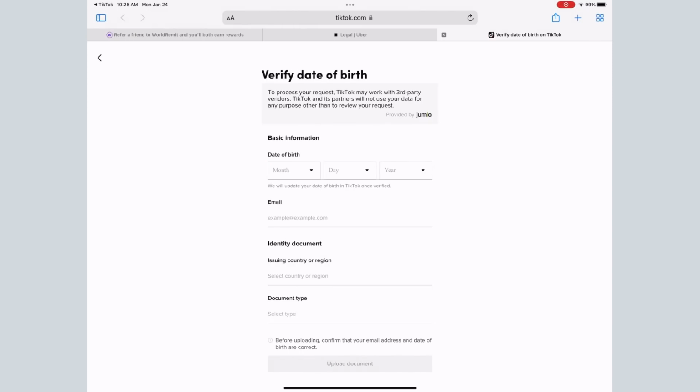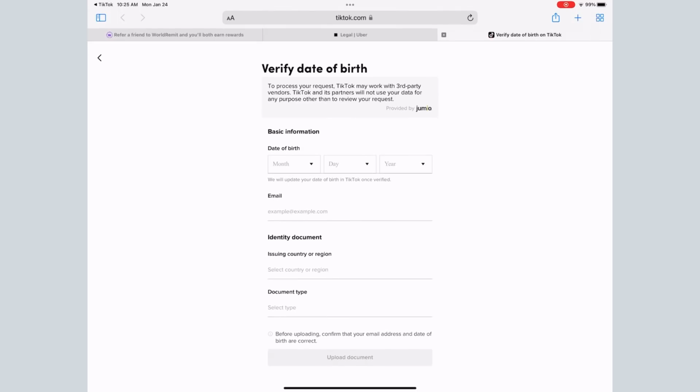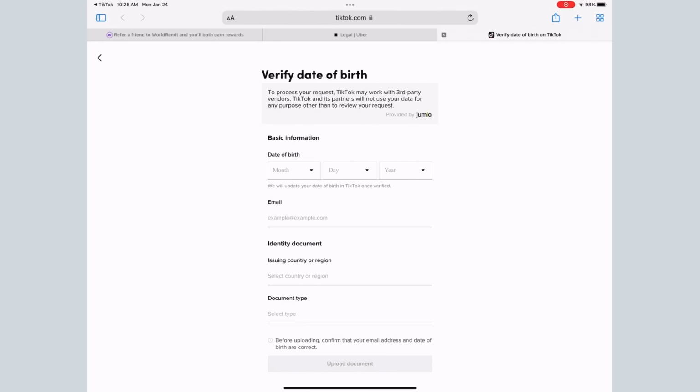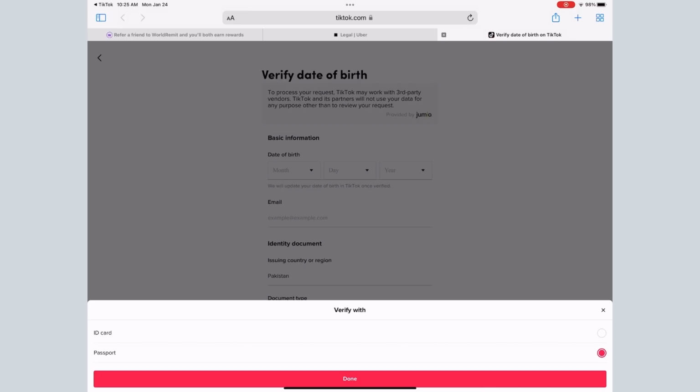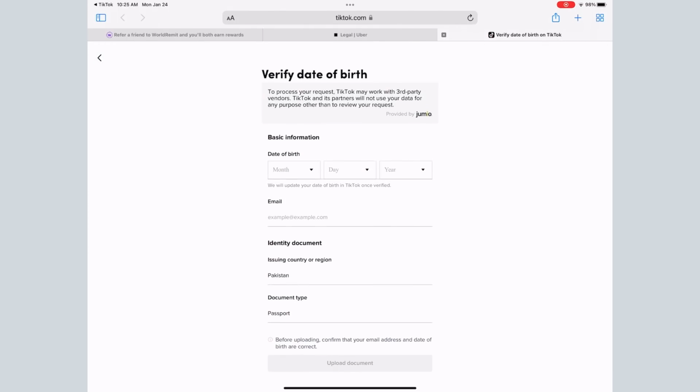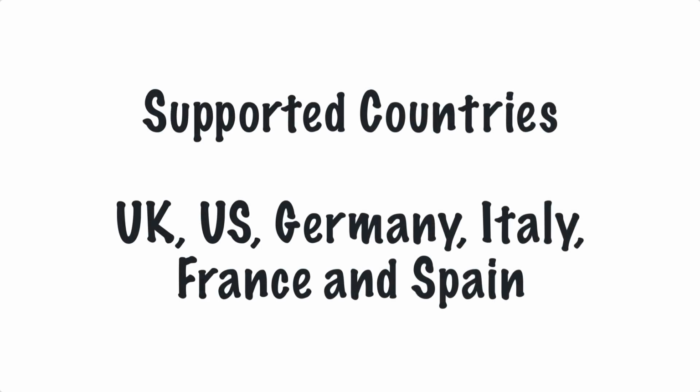Yes, they will verify it, but they will kick me out of the Fund Creator Program, saying that it's an ineligible country. You are not in an eligible country where the TikTok Fund Creator Program is being offered. So make sure that when you apply for the Fund Creator Program, you provide an ID document from the UK or USA, where the TikTok Fund Creator Program is being offered.